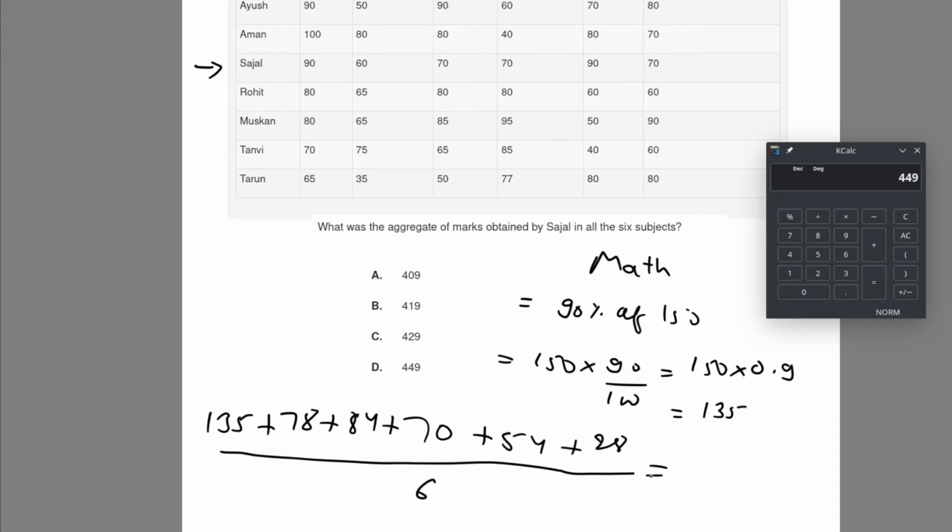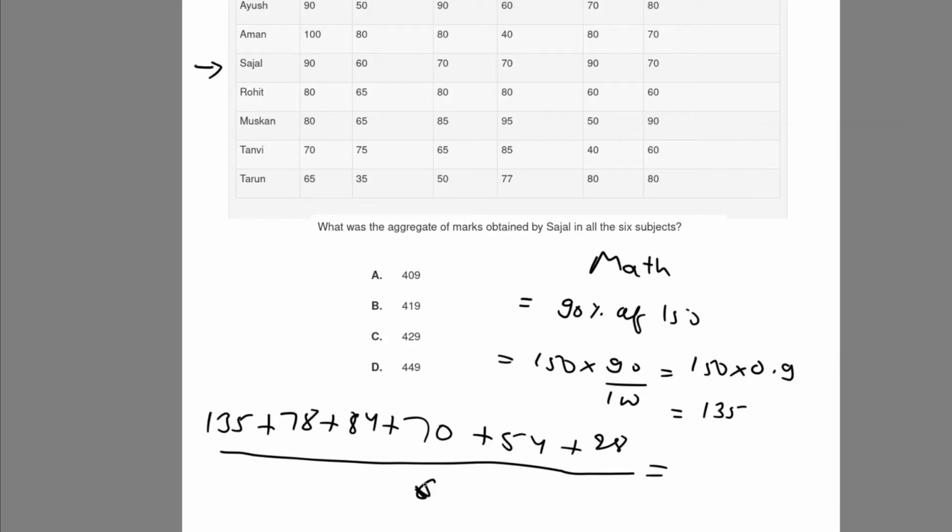Okay, I was making a mistake. I didn't have to do this because this is aggregate, not average. I was wrong, I'm sorry for that. We just found that the summation is 449, and that is the answer. If I had divided by 6, the number would be much smaller and out of range from our options.